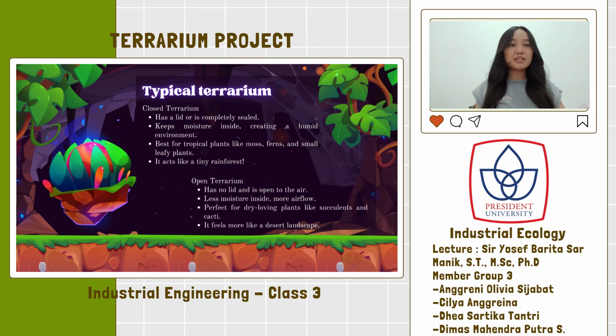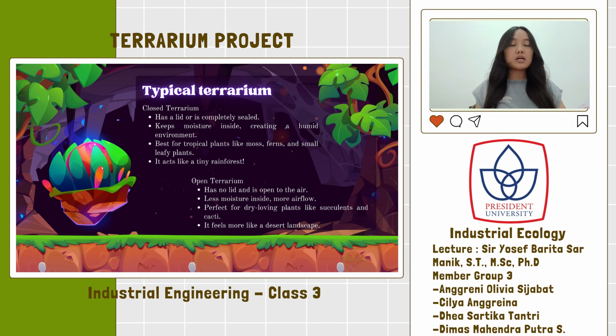Before we show you our terrarium, let's talk about the two main types of terrariums. First, the closed terrarium. This type is sealed or has a lid which helps trap moisture inside. It creates a humid environment that's perfect for tropical plants like moss, ferns, and small leafy plants. Basically, it acts like a tiny rainforest.